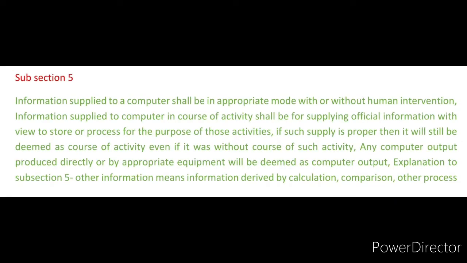Subsection 5 says information supplied to a computer shall be in an appropriate mode, with or without human intervention. Information is supplied to the computer in the course of an activity for supplying official information with a view to store or process it for the purpose of those activities. If the supply is improper, then even without a course of activity it will still be deemed as course of activity, and any computer output produced directly or by appropriate equipment will be deemed as computer output. And the explanation talks about other information, meaning information derived by calculation, comparison and other processes. So that is the entire section 65B in a simplified format.